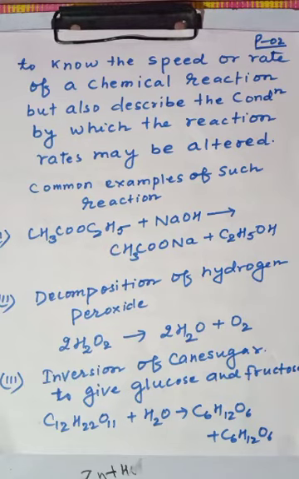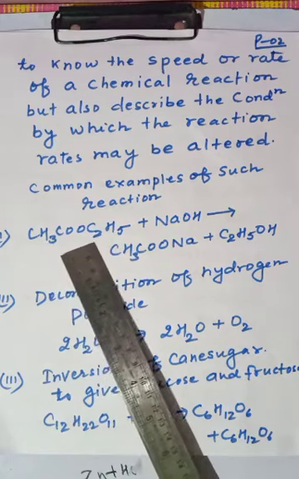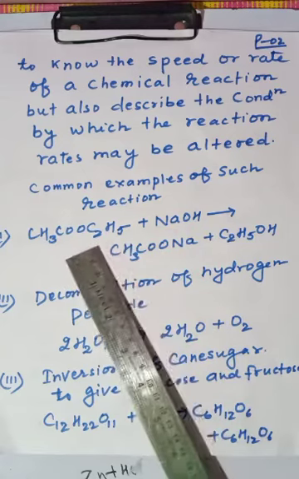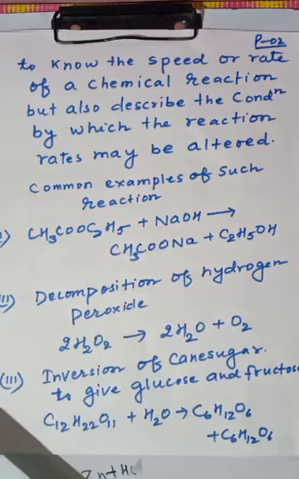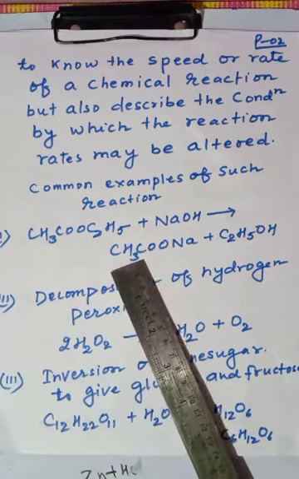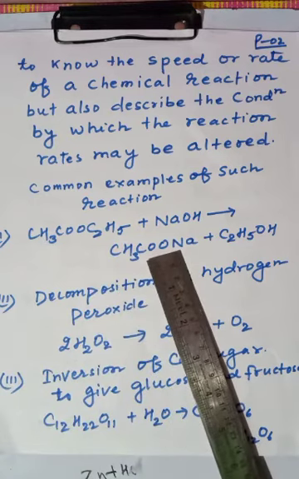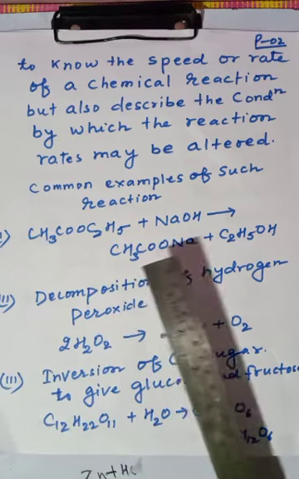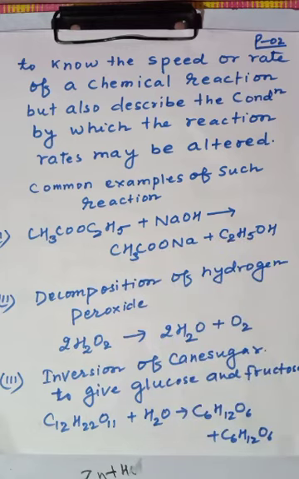Now we see some chemical reactions which are used in daily life. CH3COOC2H5. This will be ethyl acetate, and now it reacts with sodium hydroxide. We will get the product CH3COONa, sodium acetate, plus ethyl alcohol.